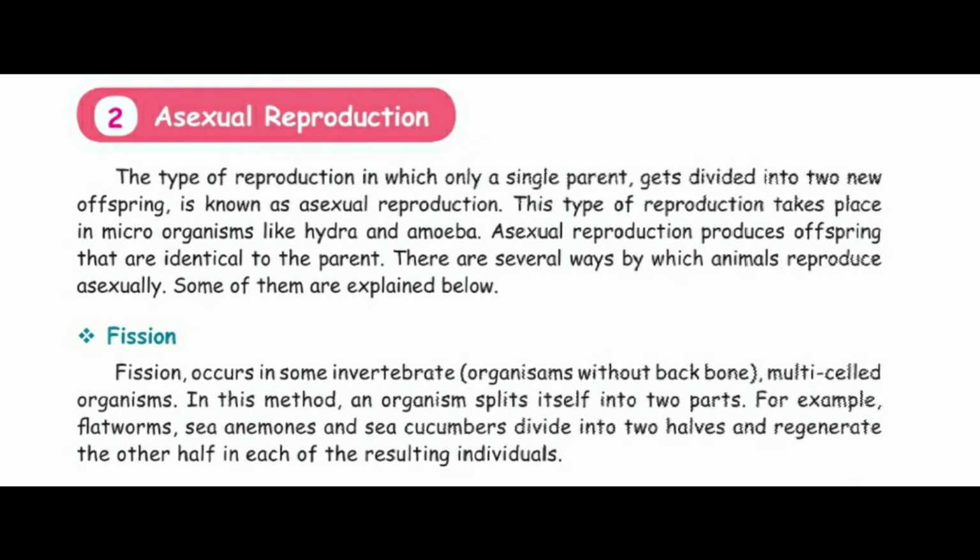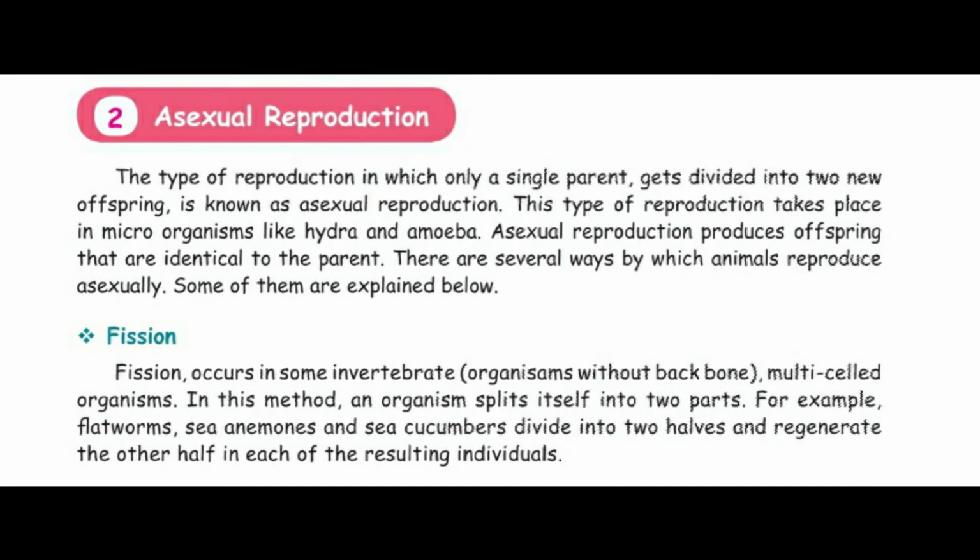gets divided into 2 new offspring is known as asexual reproduction. What is asexual reproduction? The type of reproduction in which only a single parent gets divided into 2 new offspring is known as asexual reproduction. This type of reproduction takes place in microorganisms like Hydra and amoeba. Asexual reproduction produces offspring that are identical to the parent.